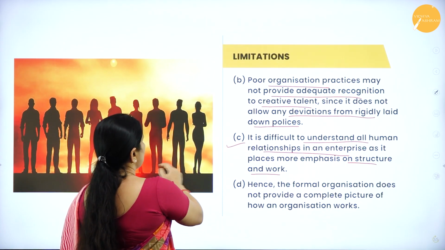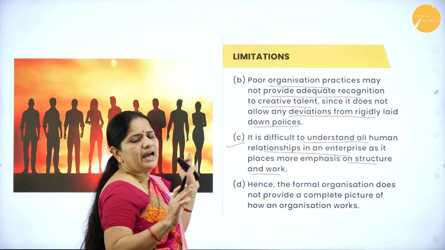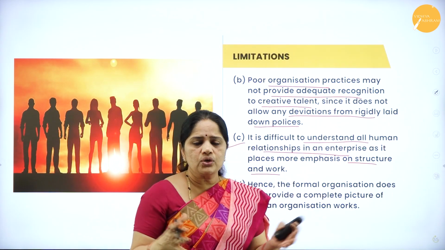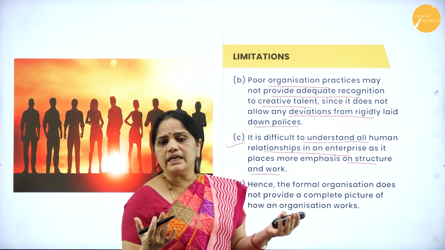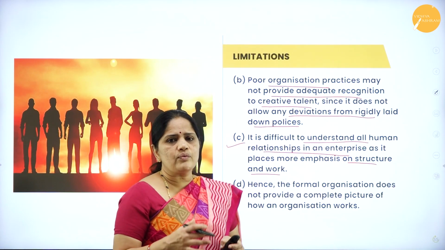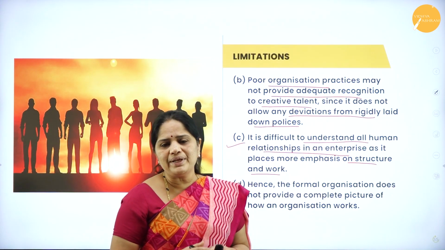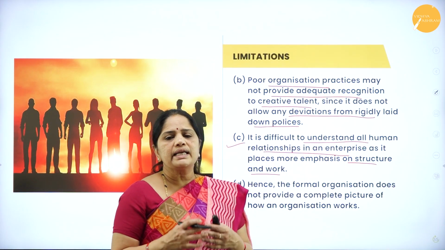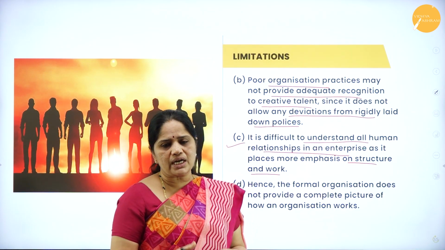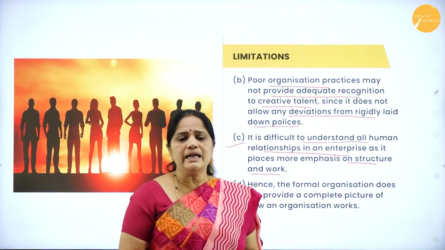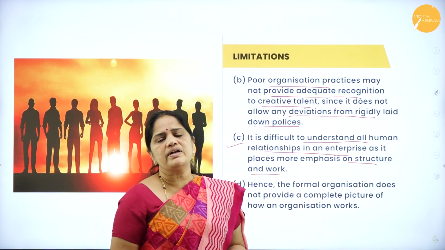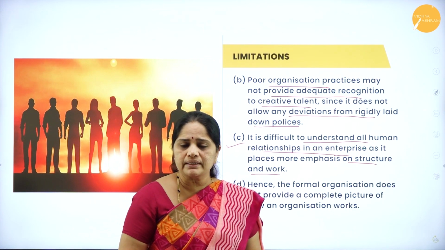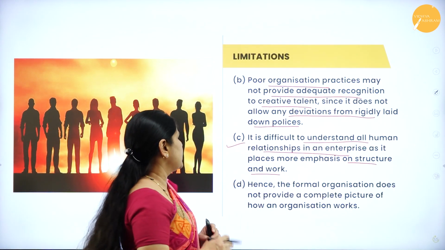You can see this, all persons are separate, and as such there is no social interaction between these individuals, and this is one drawback of the formal organization. So, it gives more emphasis on the structure and the work to be done, and there is no importance given to social relationships among the people working in the organization.